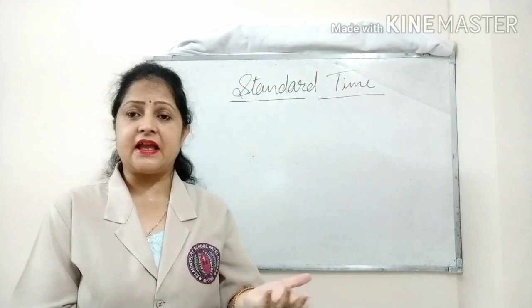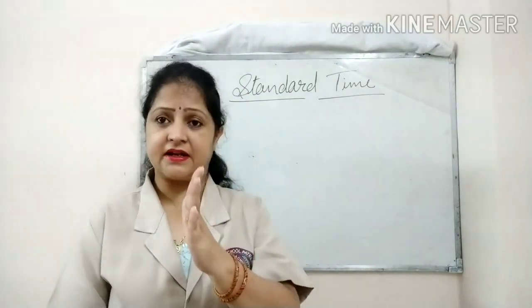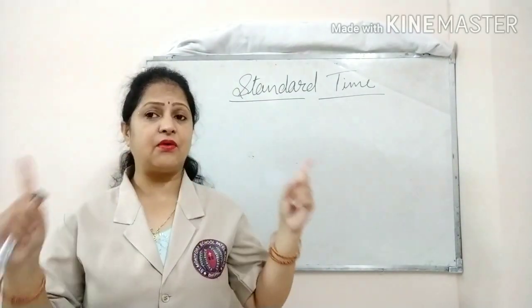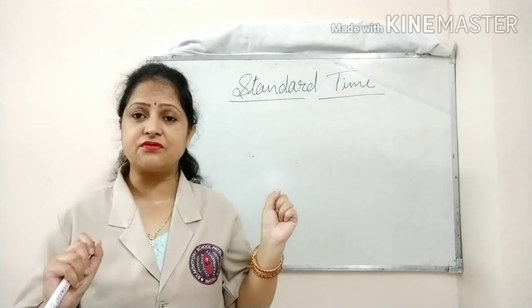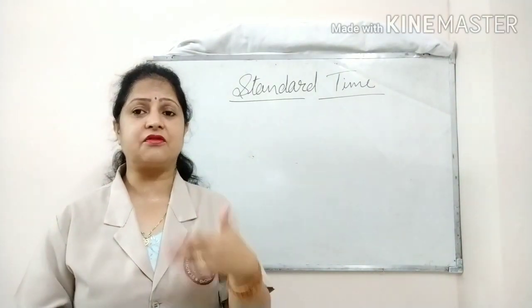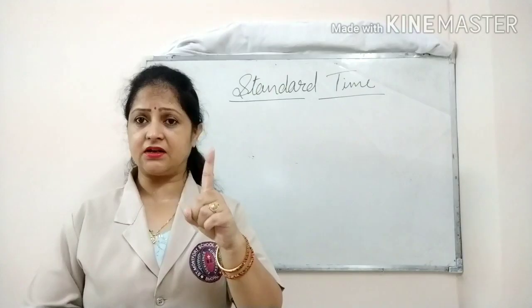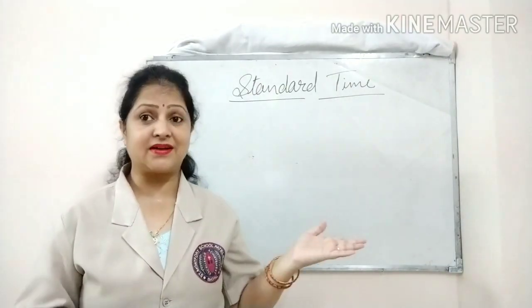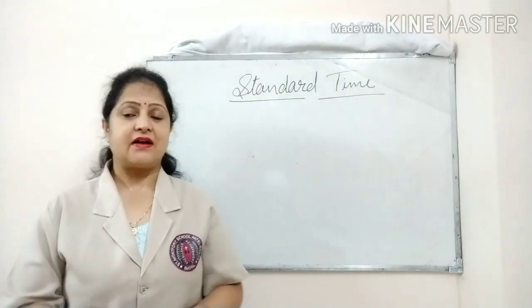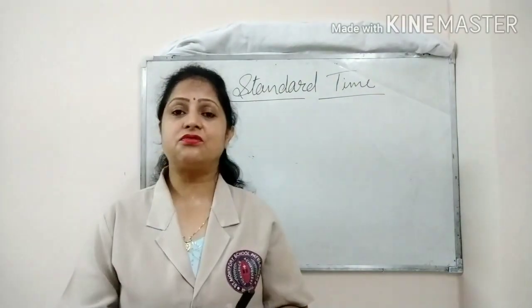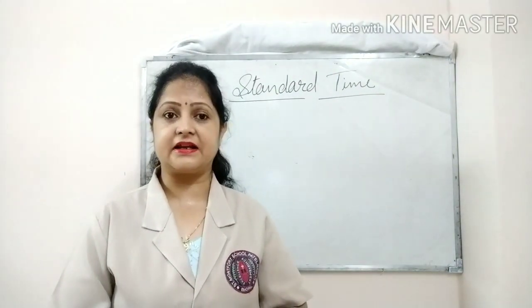So why do we take the time of one meridian as the time of the whole country? This is the important question. It is done just to avoid confusion regarding the time.